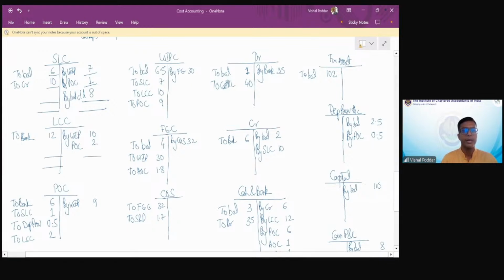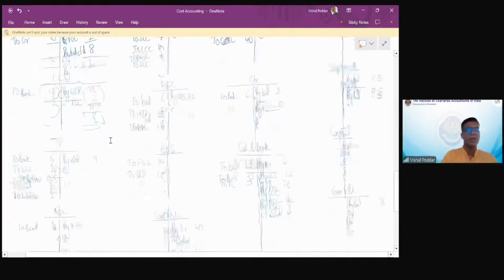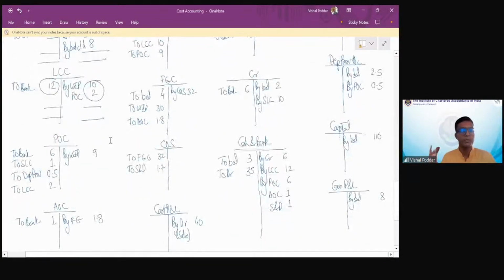LCC is always tallied because you only pass the debit and you only pass the credit. POC, whatever under over absorption is there, will transfer to cost P&L because here nothing is mentioned about carrying forward. So 6, 7, 9, 9.5. So 0.5 is the difference. We transfer it to cost P&L.